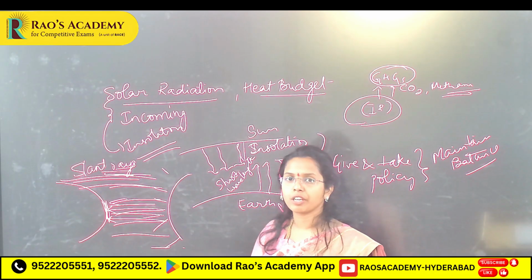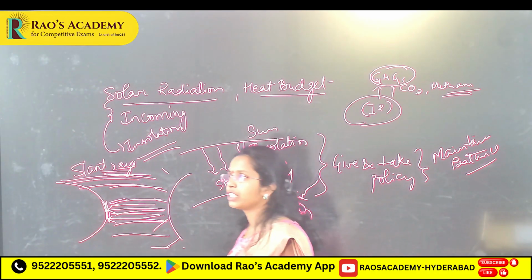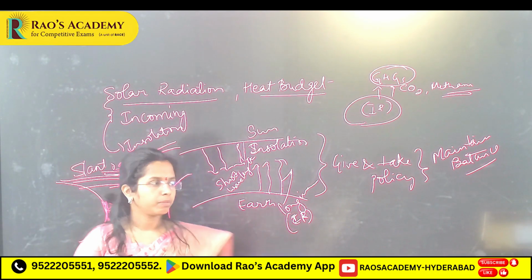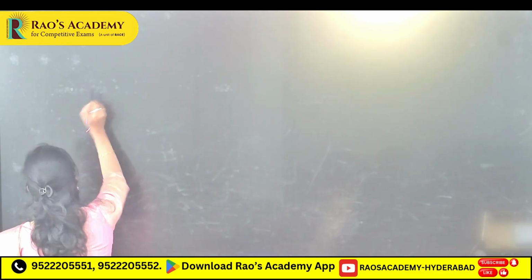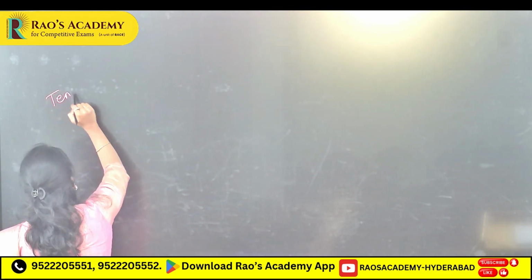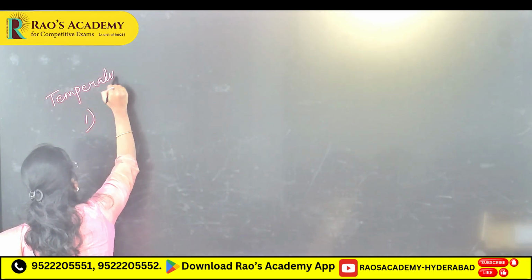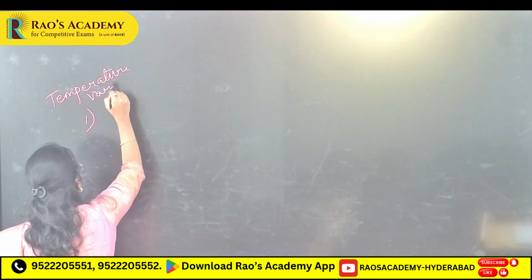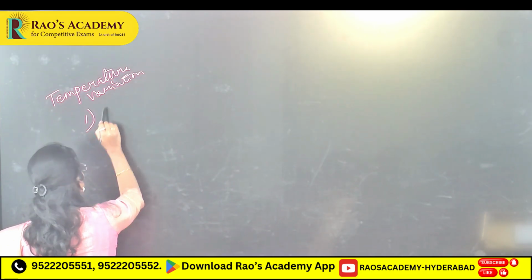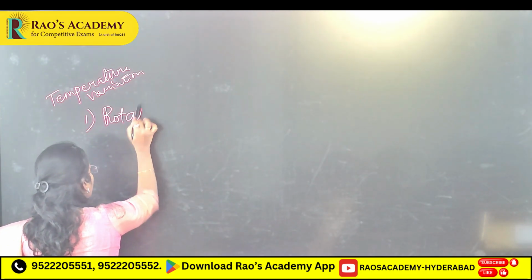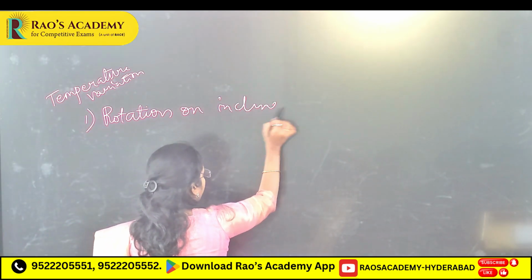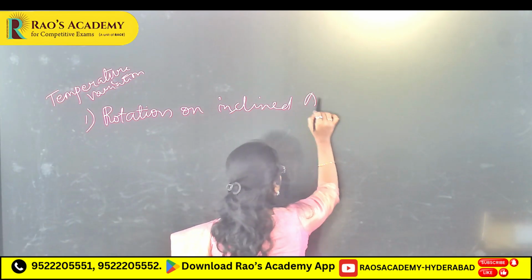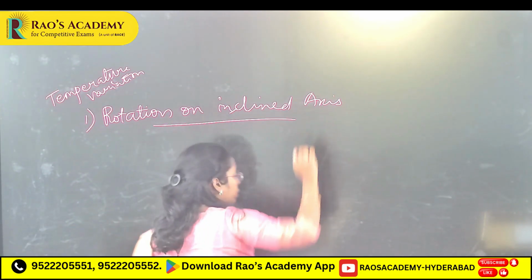all this greenhouse effect. See, why does temperature vary? First thing, rotation. Why temperature variation you will see. These factors are very important. First, rotation on inclined axis. Inclined axis. Why rotation on inclined axis?